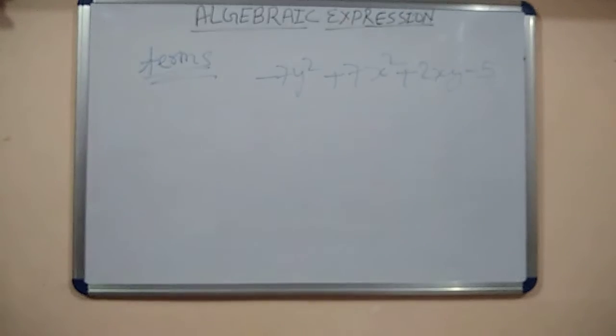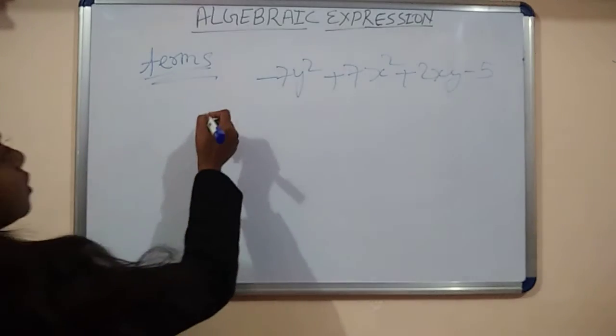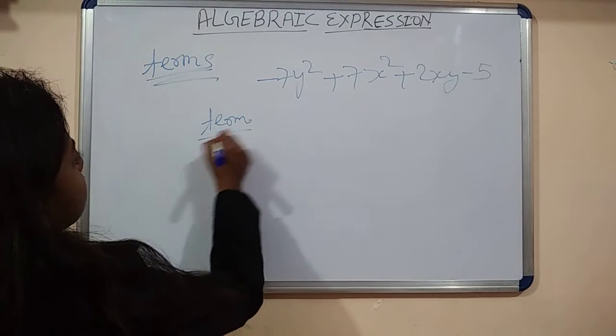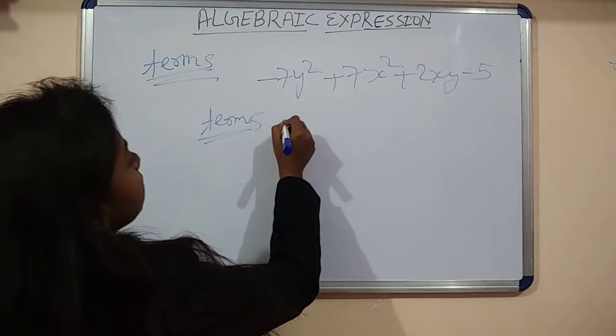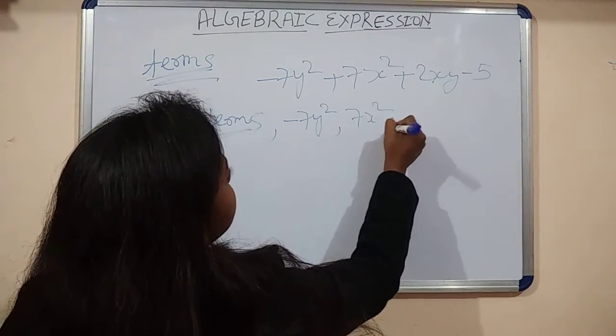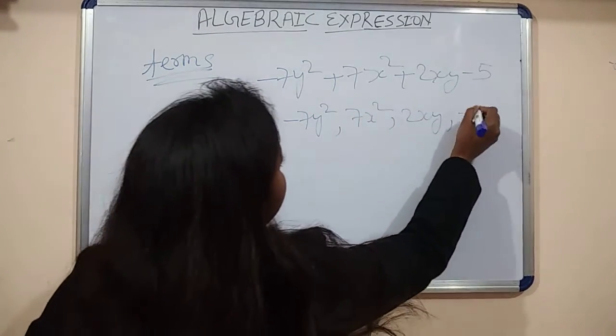This is another expression. Terms here: minus 7y square, 7x square, 2xy and minus 5.